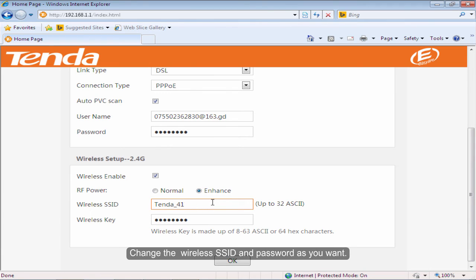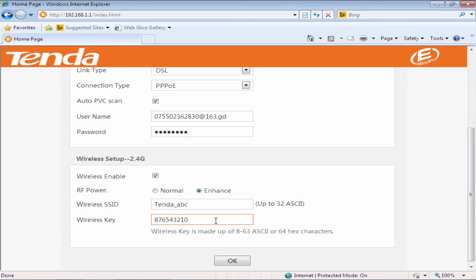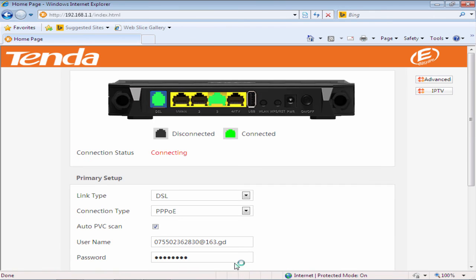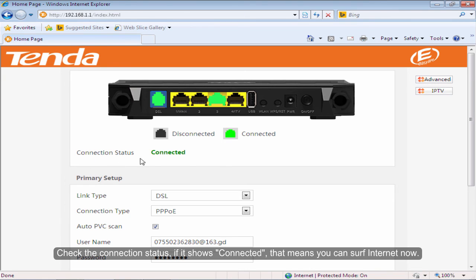Change the wireless SSID and password as you want. Click OK. Check the connection status. If it shows connected, that means you can surf internet now.